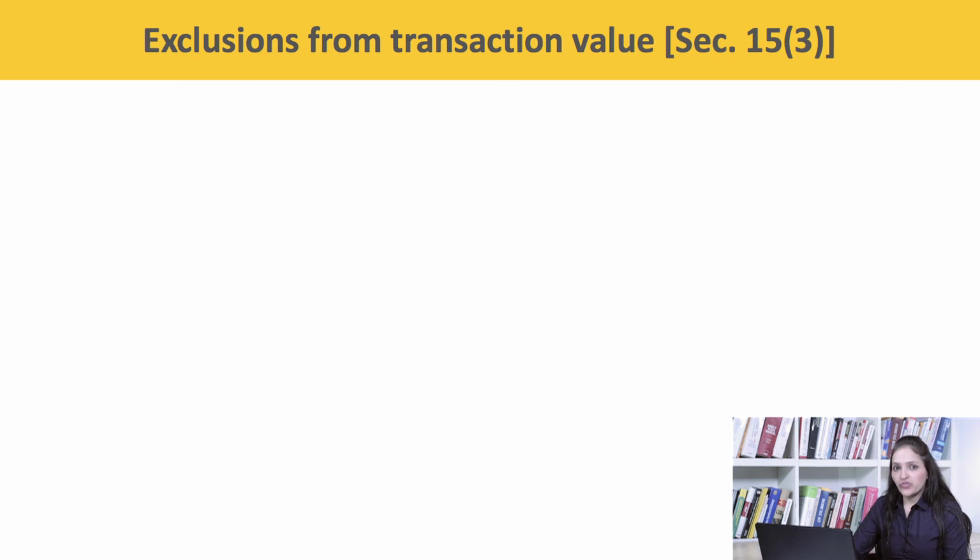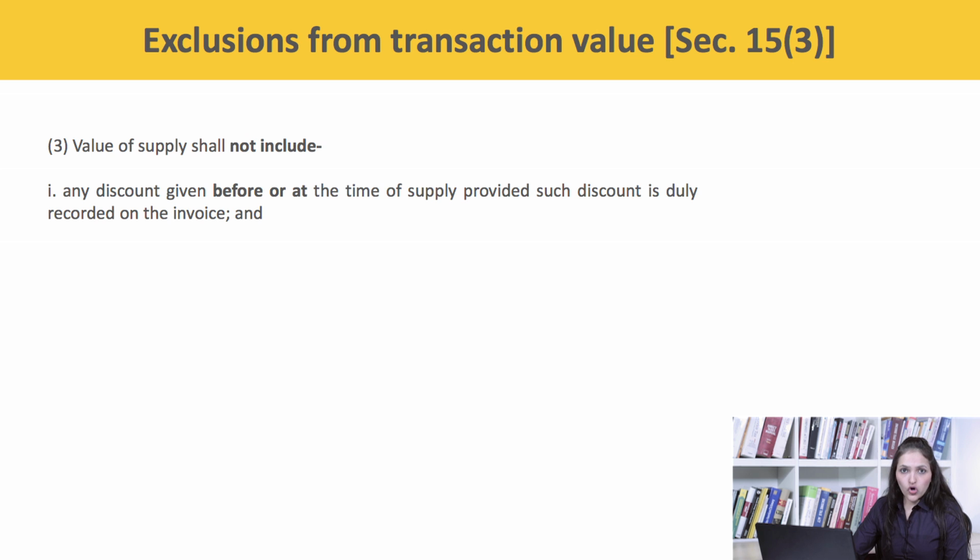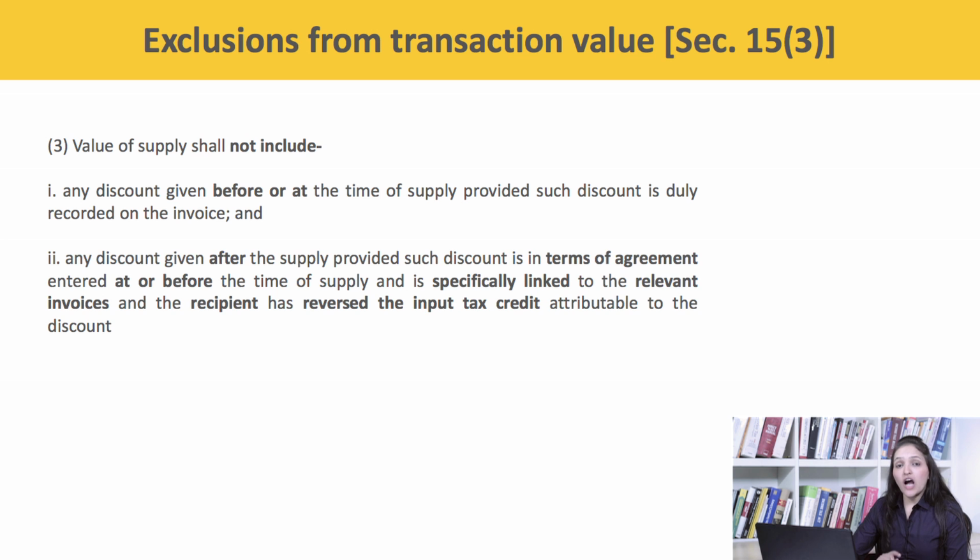Next, coming over to section 15 subsection 3, exclusions from the transaction value. The value of supply shall not include any discount given before or at the time of supply, provided such discount is duly recorded in the invoice, and any discount given after the supply, provided such discount is in terms of the agreement at or before the time of supply and is specifically linked to the relevant invoices, and the recipient has reversed the input tax credit attributable to the discount.